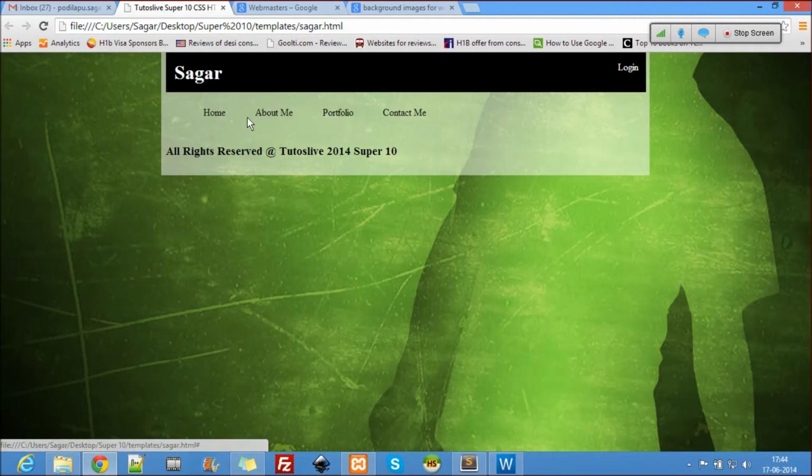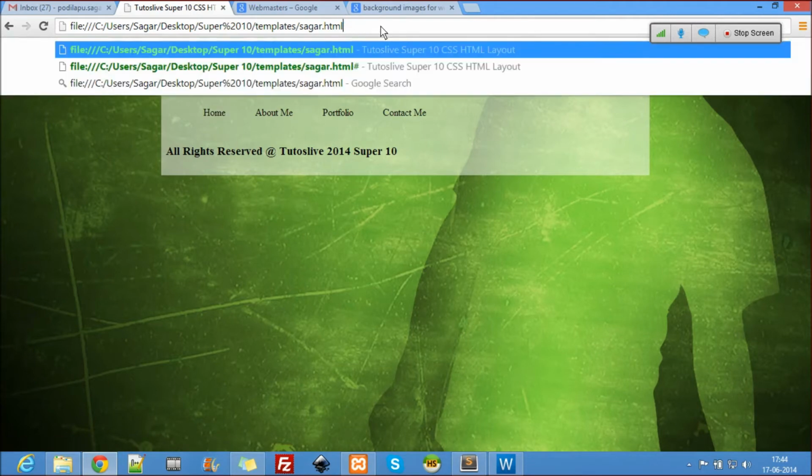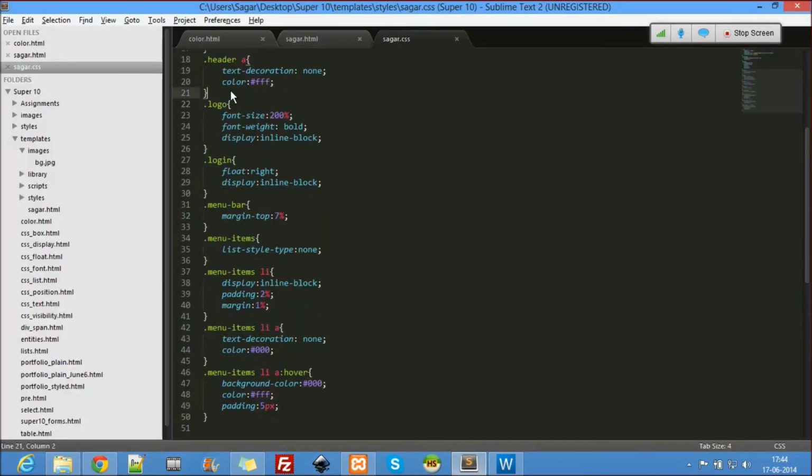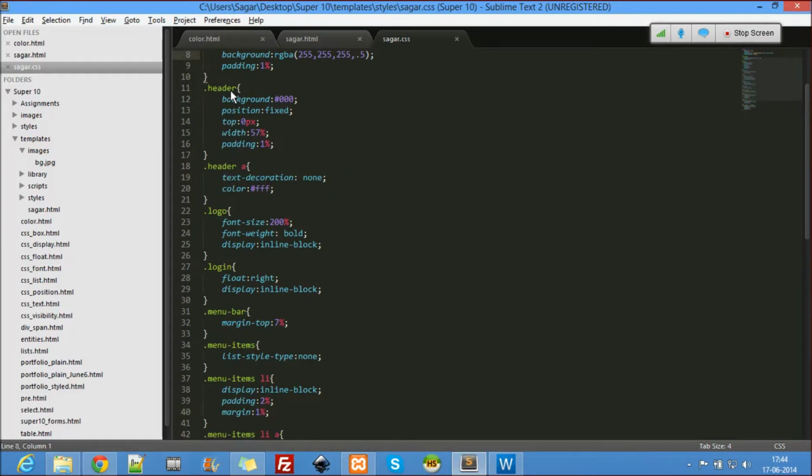Okay, that is hover, and that even looks good. Now all we are left with is our content, right? Only with the content we have done with the... and let's do the footer too. Let's use the same kind of styling for the footer too. So here, except for position fixed, everything is the same for the footer.